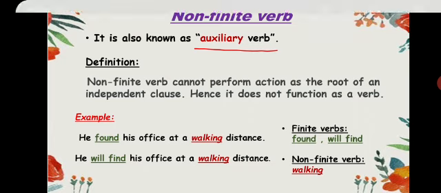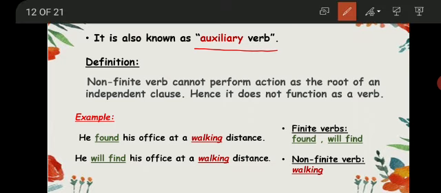Now look at the example. He found his office at a walking distance. Now here the subject is "he", and the word "found" is our main verb. Class, remember one thing: we always put the main action, the main verb, with the subject. The main verb and subject always come together.